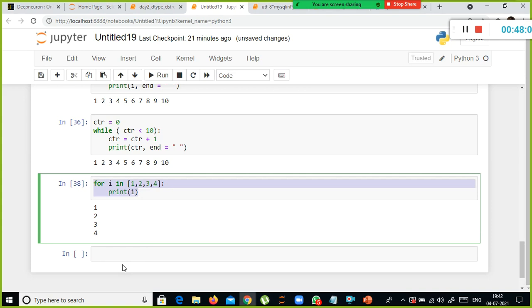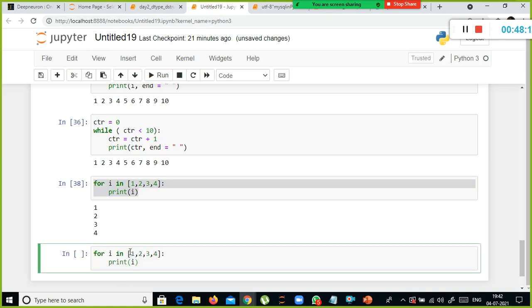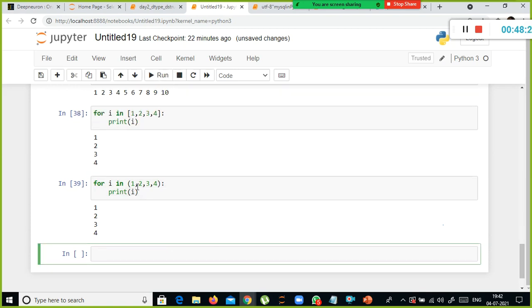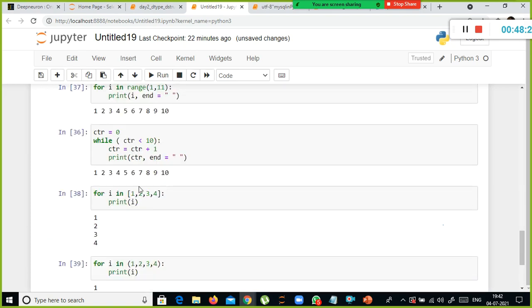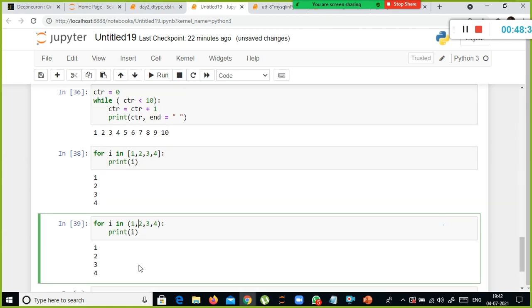How will you use the tuple? Use parentheses: open parenthesis, close parenthesis. Remove the square brackets. Square brackets are for a list and this is for a tuple, right? Whatever object you can iterate using the for loop is called an iterable. The list is iterable, the tuple is also iterable, and the string is also iterable.